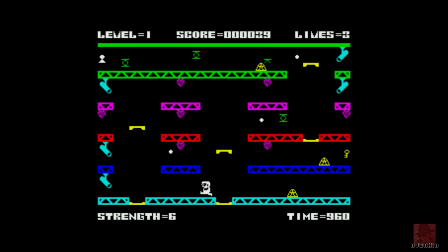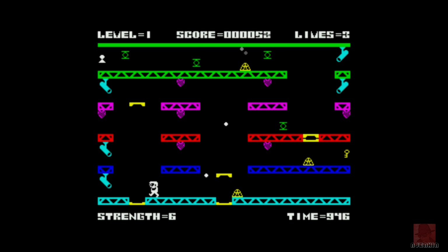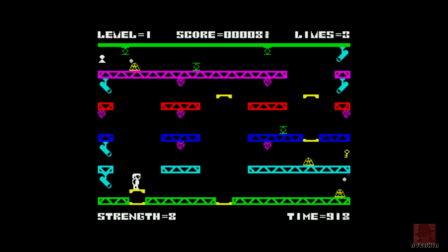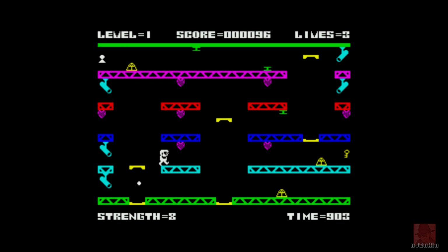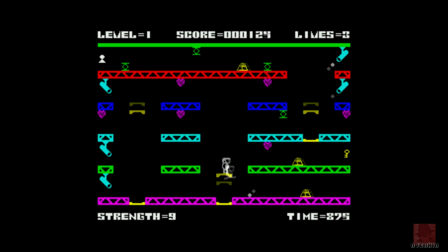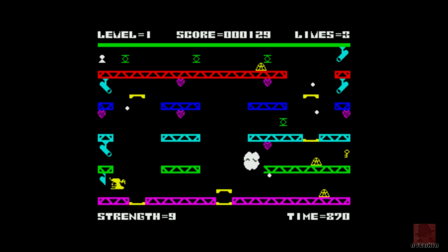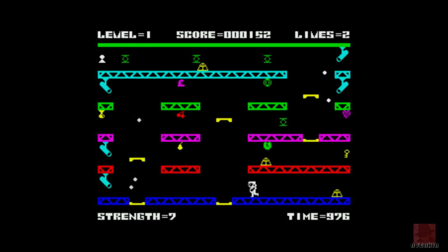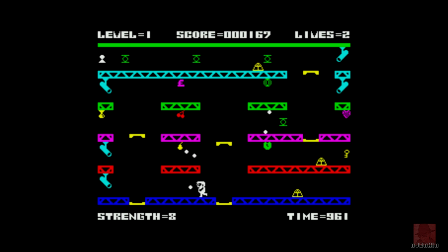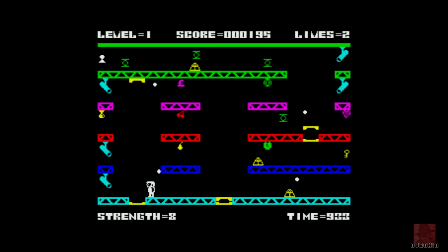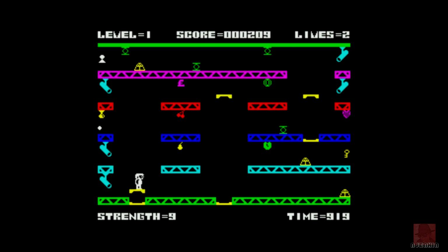Frame rate is poor, but how could they get the frame rate up any other way with this amount of stuff at the same time? To compare it with similar games, Manic Miner had come out the year before, remember? Jet Set Willy, I think, came out this year too. It just looks like it's on a different computer to those. It's not in the same division or the same league as those other ones. You have to compare it with what was around at the same time. The Monty Mole games were going great guns as well. This one would have been a very poor relation.